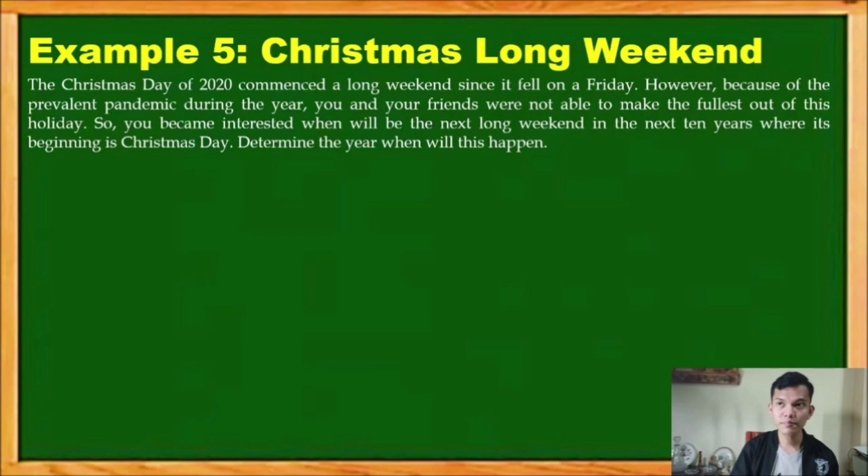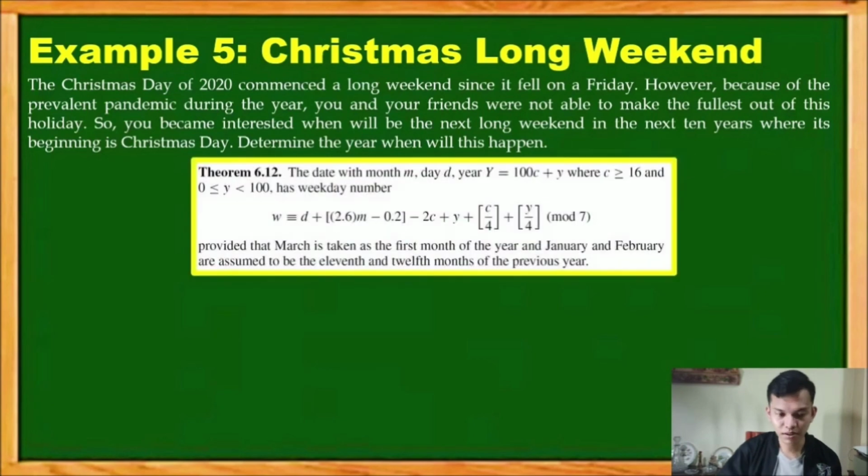Our solution will be guided by this theorem discussed earlier. So W is linearly congruent to D plus the floor of 2.6 times M minus 0.2, minus 2C plus Y plus the floor of C over 4 plus floor of Y over 4 mod 7. We work on the mentioned assumptions. Okay, so let's start our solution.